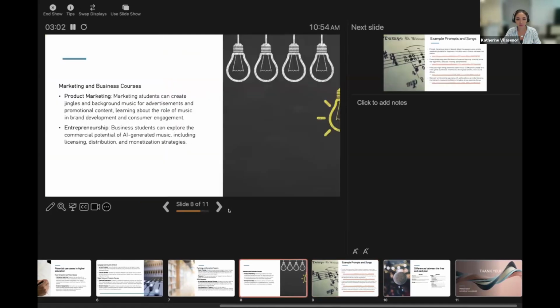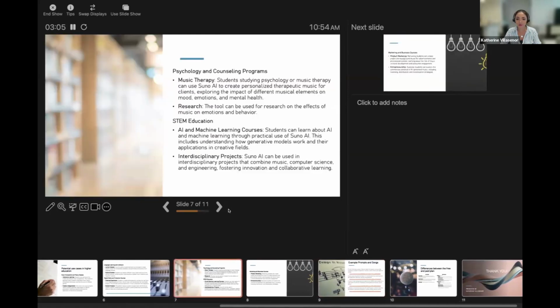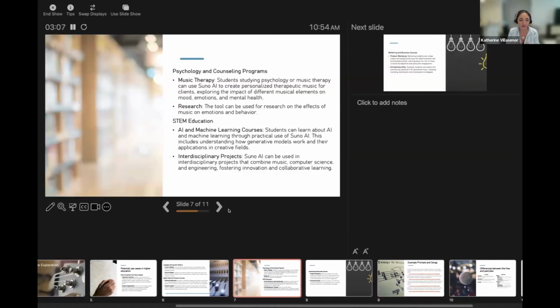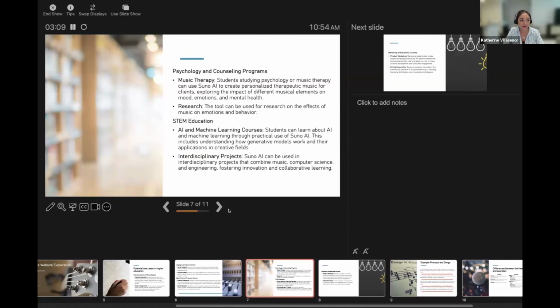So that can be one use case. Another one, and I'm not an AI expert or a computer scientist, but I think it would be interesting to have the students look into how this AI model works, like what patterns or what algorithms it's using for the production. That's kind of what I was thinking with these examples.